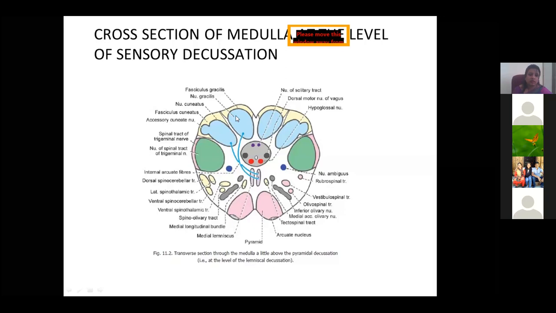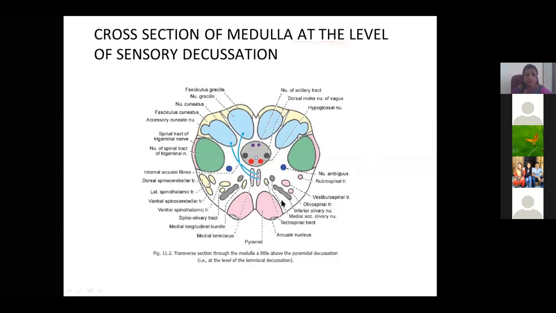These fibers are coming from the spinal cord. They relate in the medulla and cross each other. Then they ascend upwards to the pons, then to the midbrain, then to areas 3, 1, 2 at the parietal lobe. This is about it. Then you find the nucleus ambiguus, the vagus nerve.